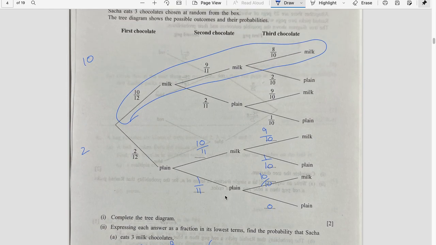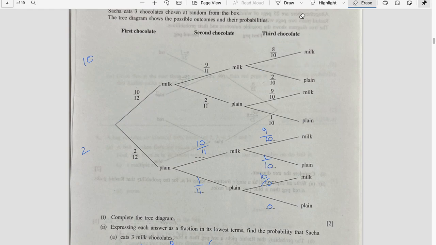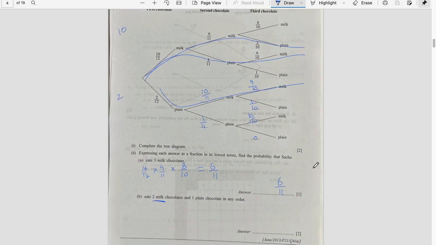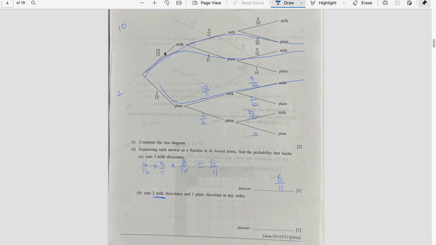B part says Sasha eats 2 milk chocolates and 1 plain. 2 milk, 1 plain. So milk, milk and plain. Milk, plain, milk. Plain, milk, milk. And I think these would be all. So we solve for this now.